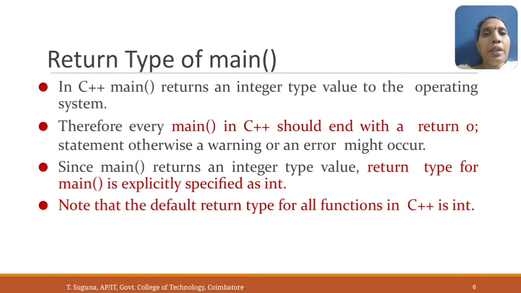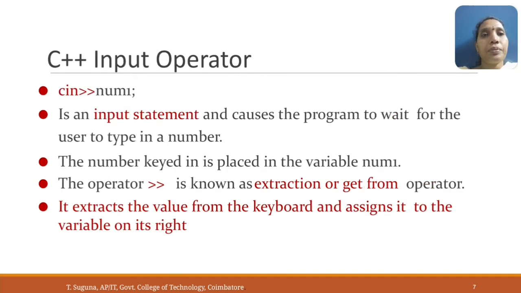Return type of main. In C++, main returns an integer type value to the operating system. Therefore, every main in C++ should end with the return 0 statement. Otherwise, a warning or an error might occur. Since main returns an integer type value, the return type for main is explicitly specified as int. Note that the default return type for all functions in C++ is int.